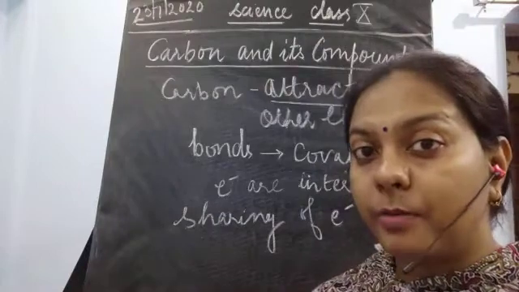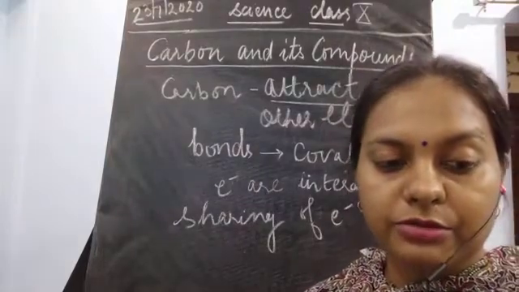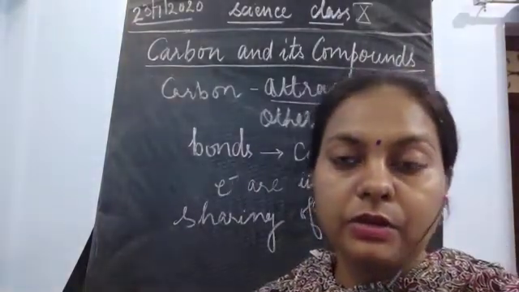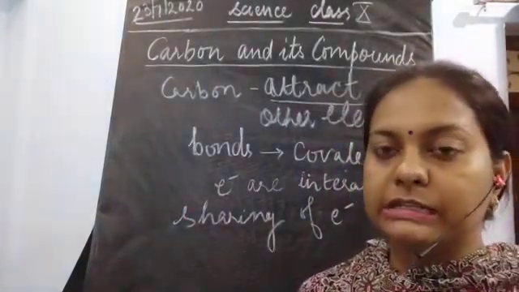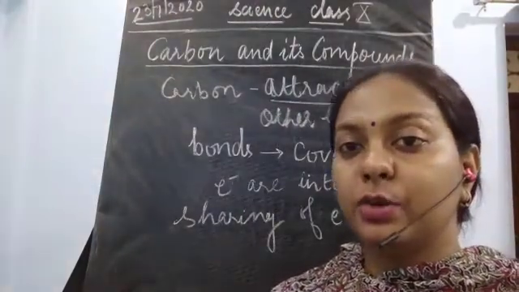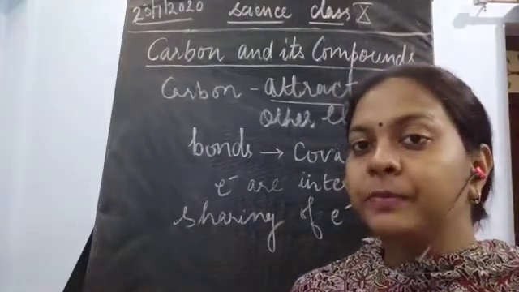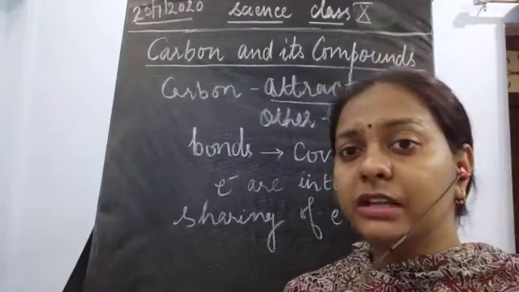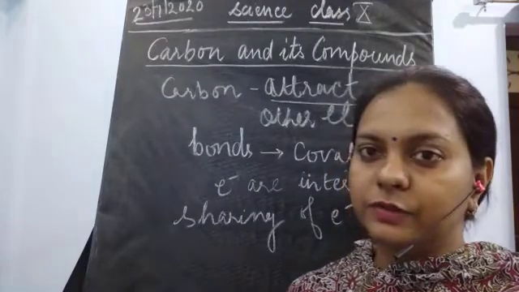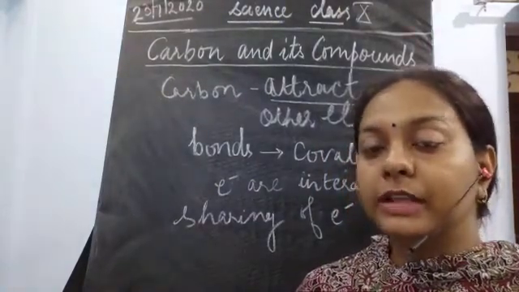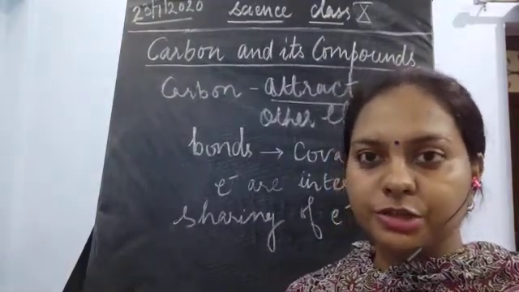So carbon has a property to share its electrons. Why is it so? It does not have the property to show ionic bonding, because we have studied ionic compounds in metals and non-metals, where the particular element is going to donate its electrons. It is going to completely give its electrons. It is not going to share, it is going to completely give or take the electrons from other elements. But in the carbon compounds, carbon has the capacity to share its electrons.